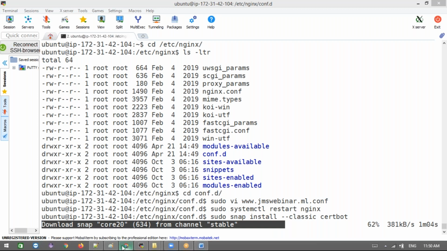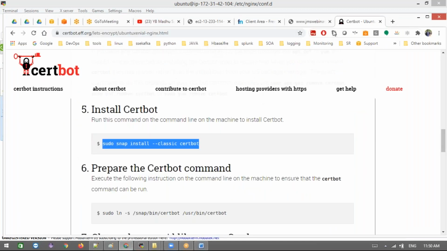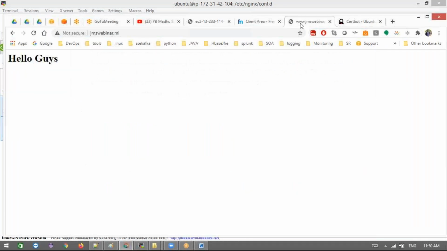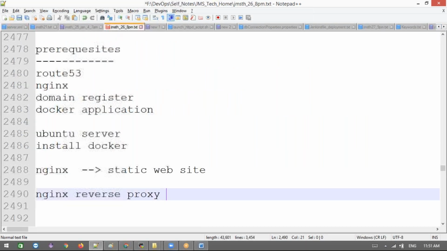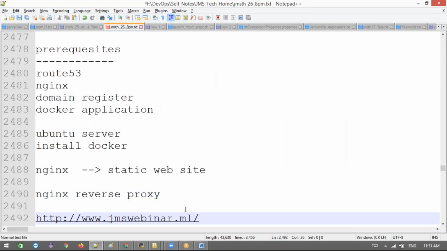For example, I have this domain, right? If we copy this URL, what will happen? This is only HTTP. Let me take the actual page where we are using this. Now, you see this is the HTTP page.